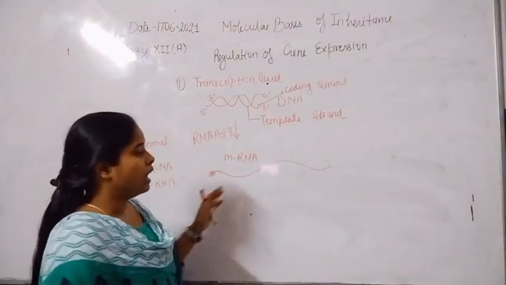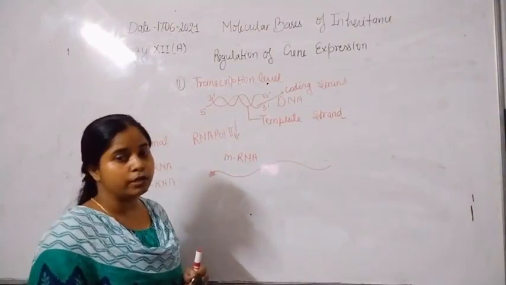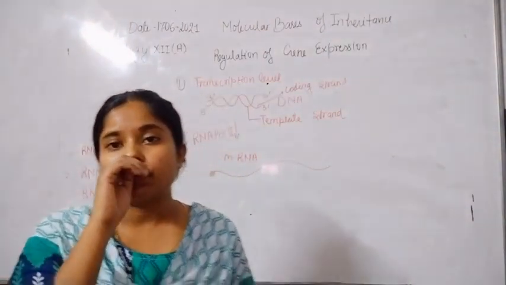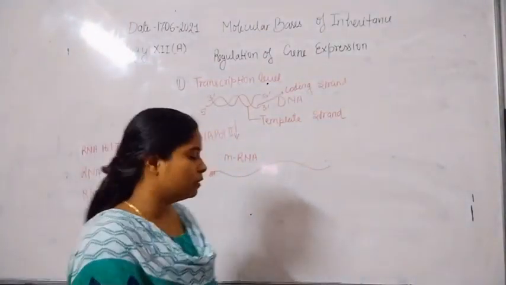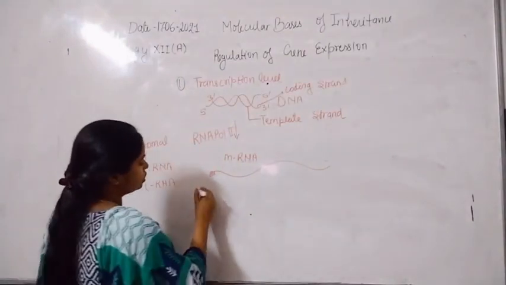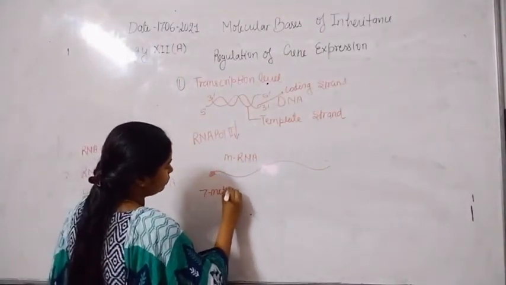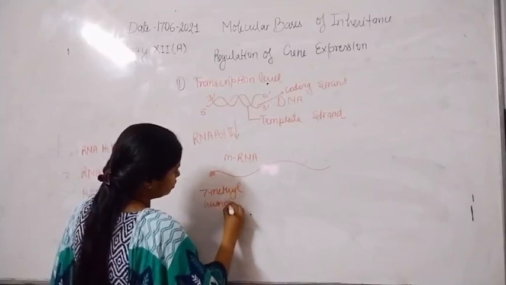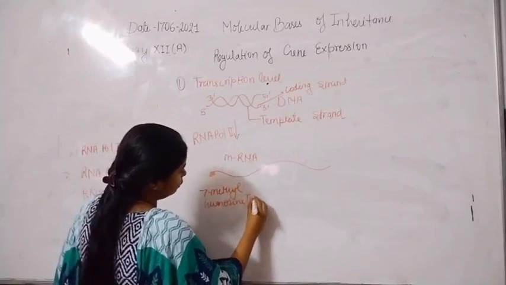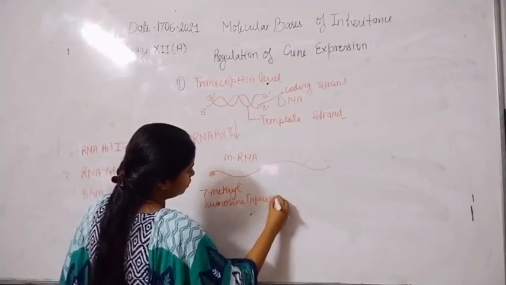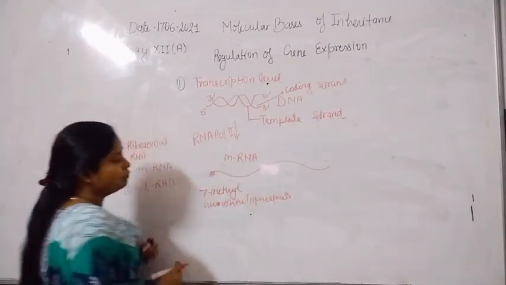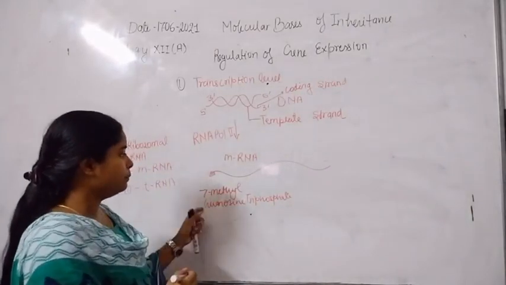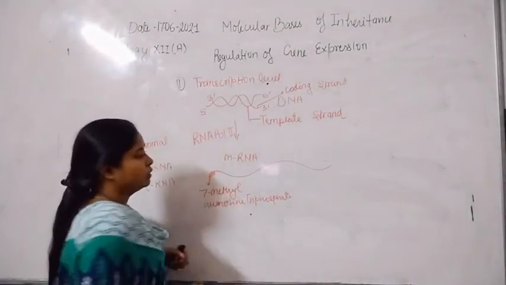After the synthesis of 8 to 10 nucleotides, or an oligonucleotide, the capping process is done, in which 7-methyl guanosine triphosphate is added at the 5' end for the capping of mRNA.